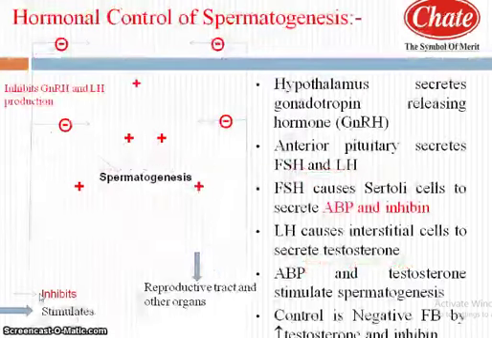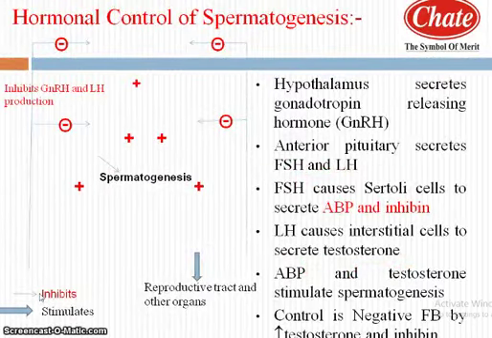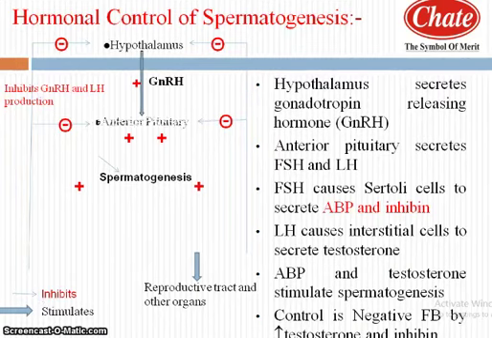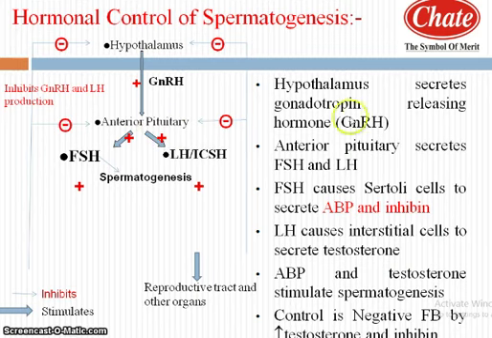Now we want to focus on the hormonal control of spermatogenesis, how the process of spermatogenesis is regulated by several hormones. The most important hormone secreted by the hypothalamus is GnRH, gonadotropin releasing hormone. This gonadotropin releasing hormone stimulates the anterior pituitary or delta basophils, and these delta basophils, under the influence of GnRH, secrete FSH and LH. LH in male is also termed ICSH.